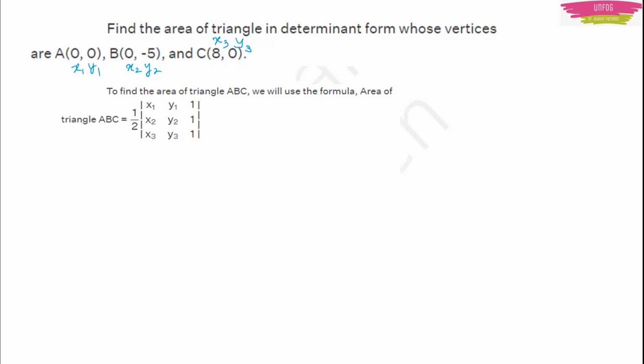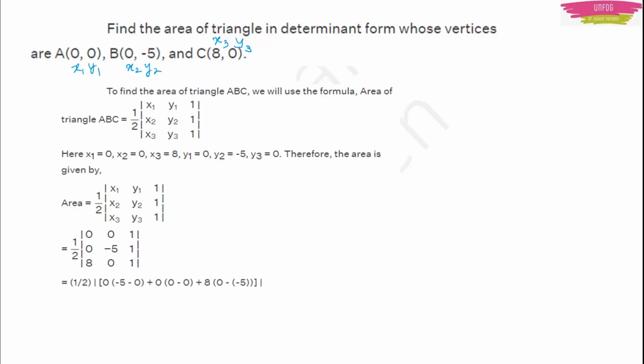Say this is the formula for triangle ABC. You substitute the values x1, y1, x2, y2 and x3, y3, which are given in the question. Now you solve it. Two ways, whichever you are comfortable with, you can do that. Here in this case, your answer will be 20 square units. I'll go for another question.